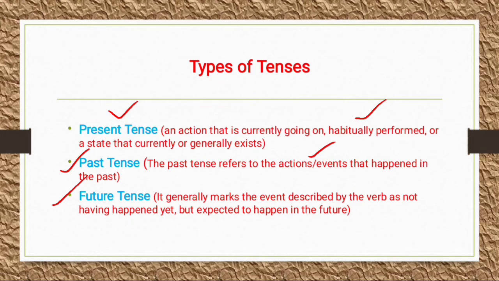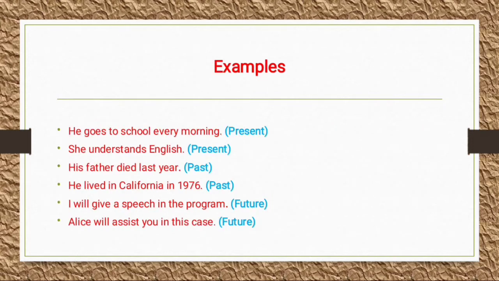in the future. Its examples are: he goes to school every morning. So going to school is what? It is a habit. It is about present, meaning he or she performs this action on a daily basis. The second one is: she understands English. And the third is about past. His father died last year, meaning that event or action happened in the past. He lived in California in 1976.